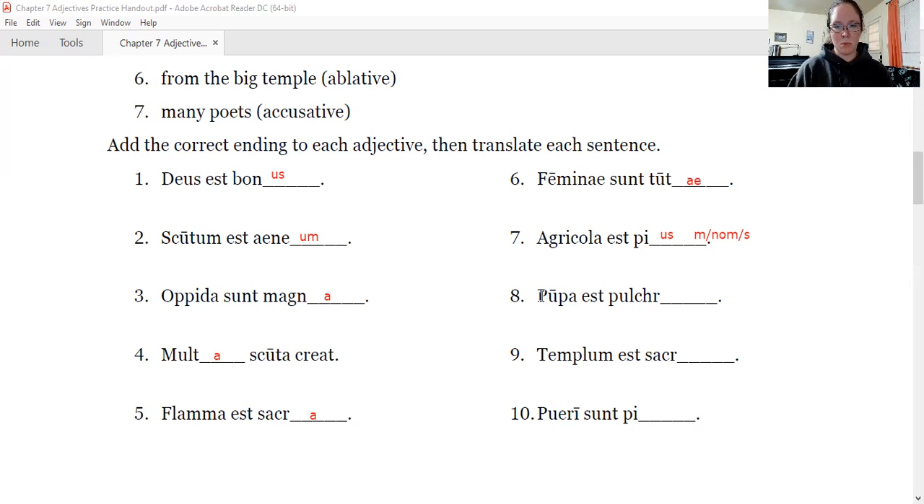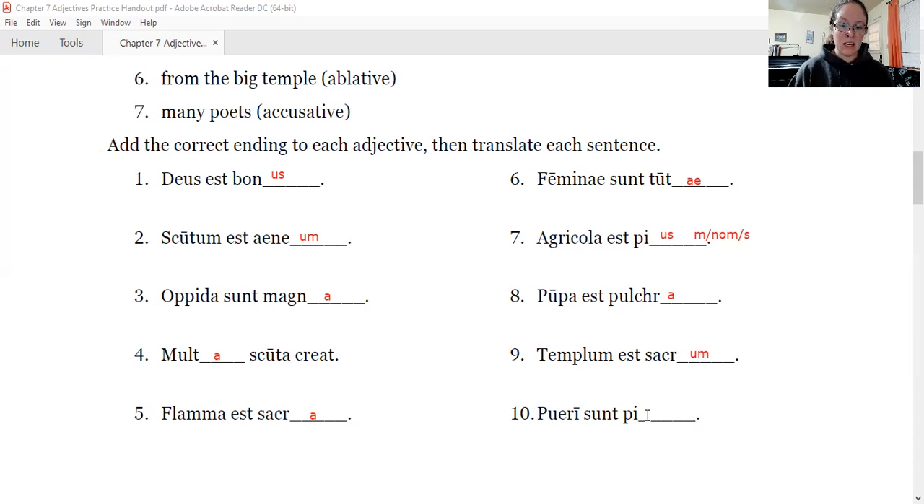All right, number 8, pupa est pulcra. Not a pain noun, not humusumi. So pupa est pulcra, which I just realized I accidentally pronounced the ending on you ahead of time, so whoops. All right, pupa est pulcra. Pupa is a doll, so the doll is pulcra, beautiful. The doll is beautiful. Two more, guys. Templum est sacr something. Templum, not a pain noun, not humusumi. Just match the ending. Sacrum. Templum est sacrum. The temple is sacred or holy.